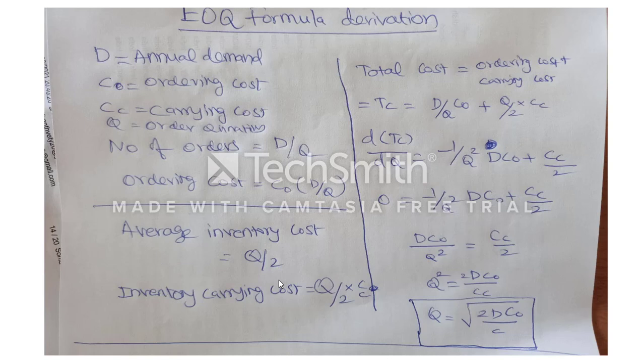I think you can see, I just made it handwritten. In textbooks, this derivation is made in a very complicated way. So I simplified it. I am doing the EOQ formula derivation.